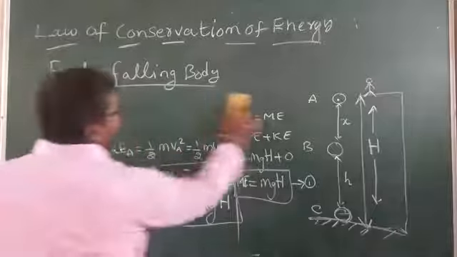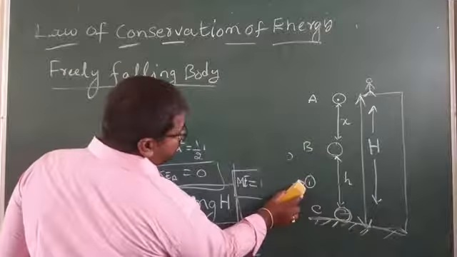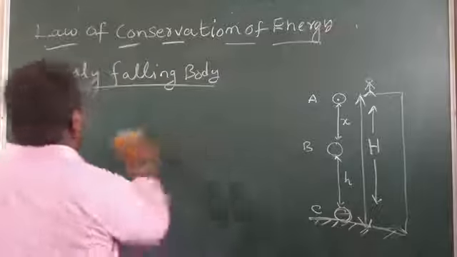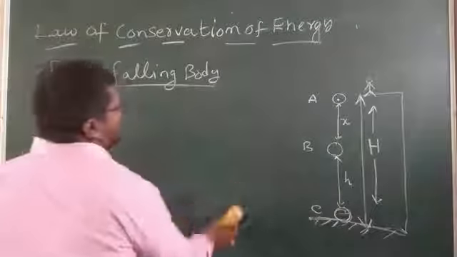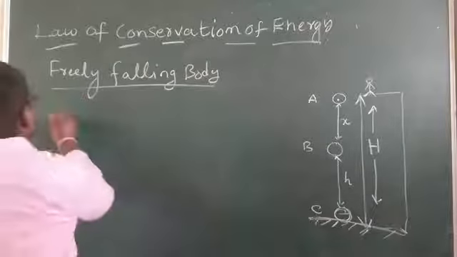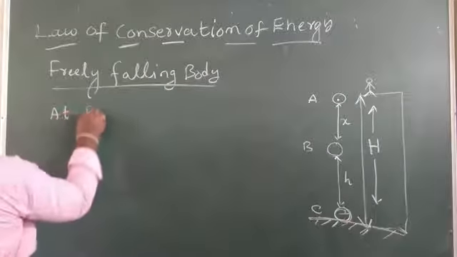Next, at point B, we have to find the kinetic and potential energy.